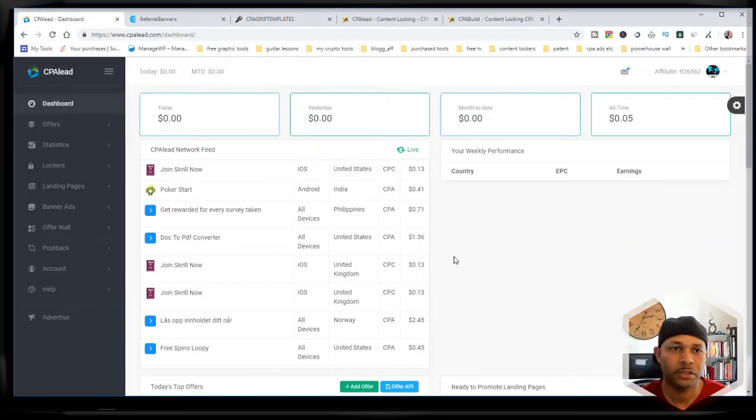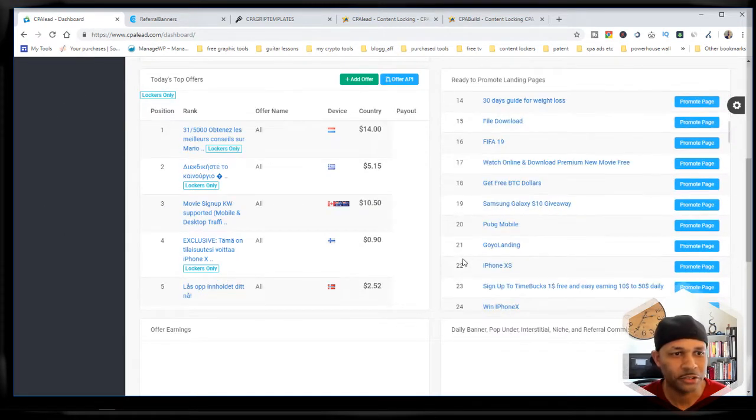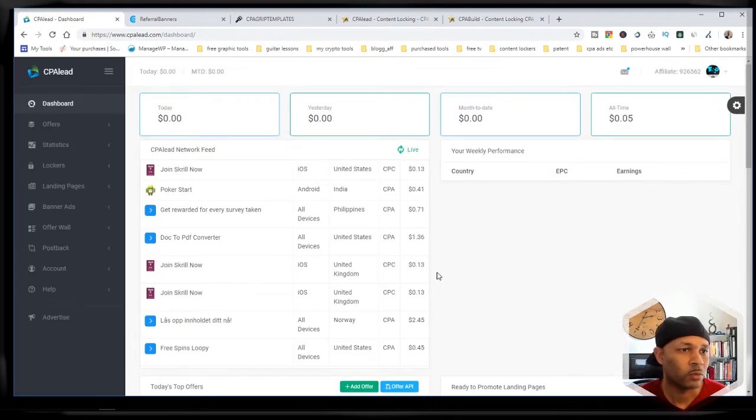So first, I'm taking you over to CPALEAD. The main thing here is I set this up a while back, so I really didn't use this one because I started with CPA Grip and I pretty much do everything in Max and Bounty as well. But I wanted to show you guys CPALEAD just to show you what the capabilities are, and you can see what you're getting with CPABUILD and some of the other programs you use as well. So starting from the top,